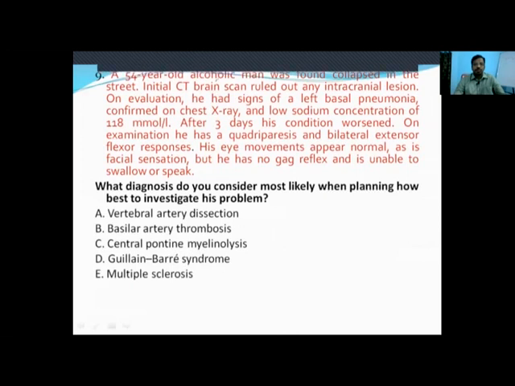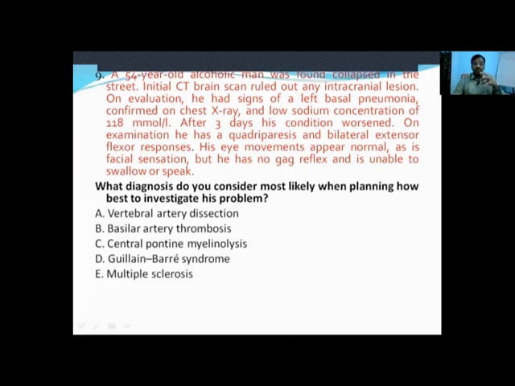A 55-year-old alcoholic man found collapsed in the street. When someone uses the word collapsed, we should think of unresponsiveness, unconsciousness. Initial CT brain scan ruled out any intracranial lesion. On evaluation, signs of left basal pneumonia confirmed on the chest X-ray and low sodium concentration of 118.